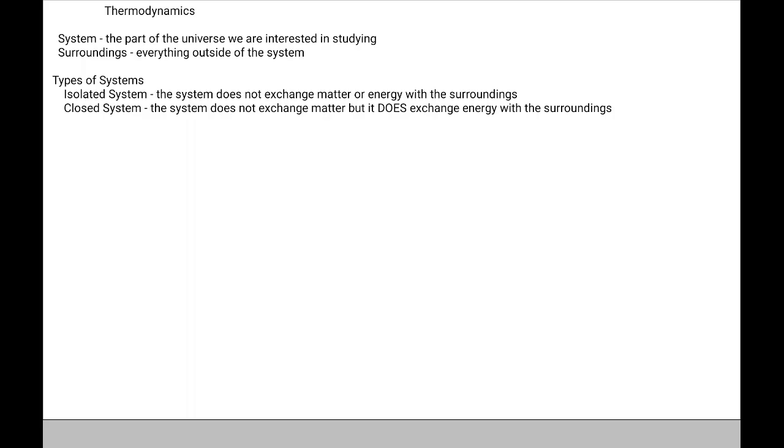Now, there are different types of systems that we're going to be looking at. One of them is an isolated system, where the system does not exchange any matter or any energy with its surroundings. A second type is a closed system, and in a closed system there is no exchange of matter with surroundings, but the system does exchange energy with the surroundings.